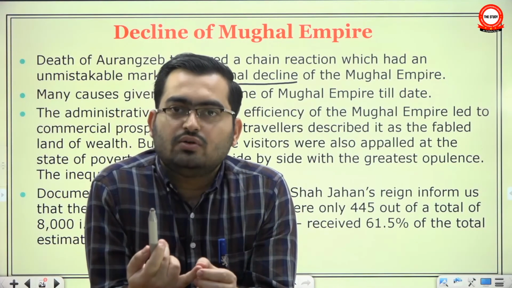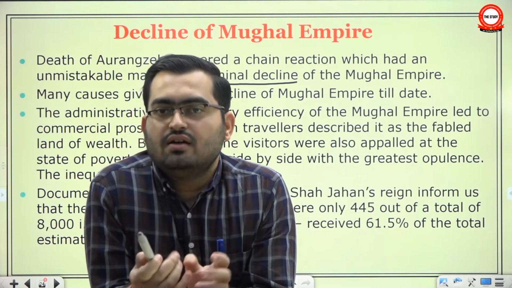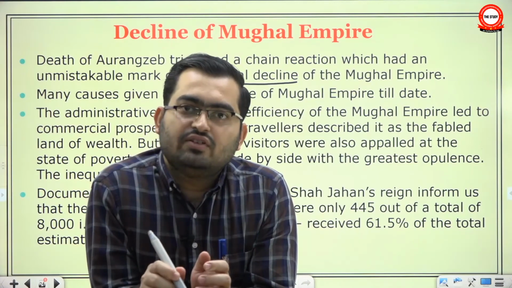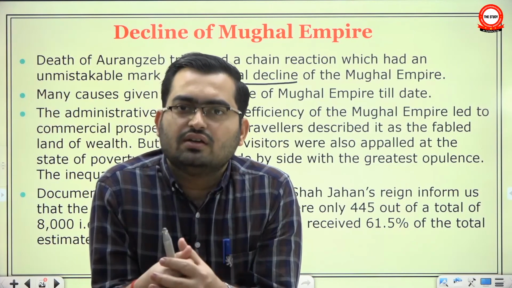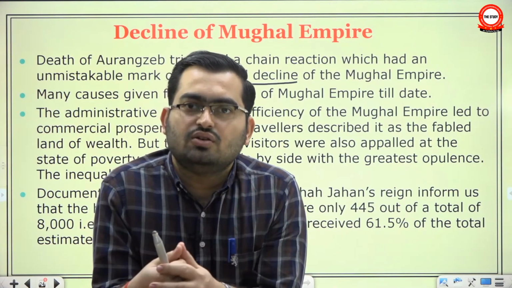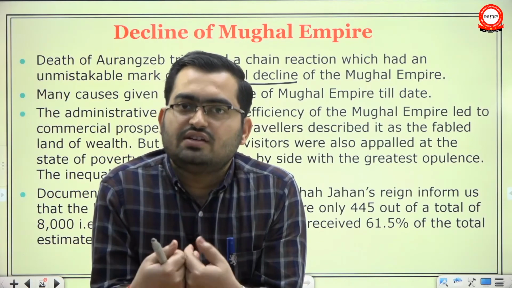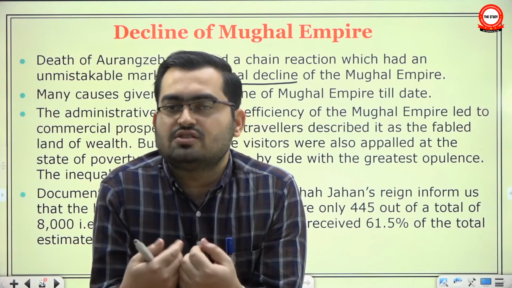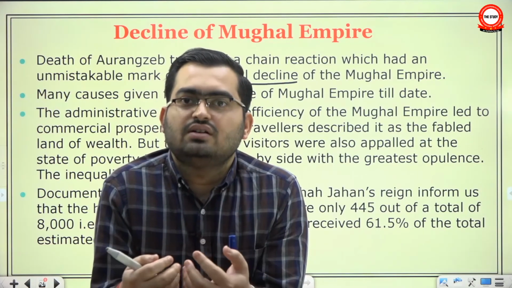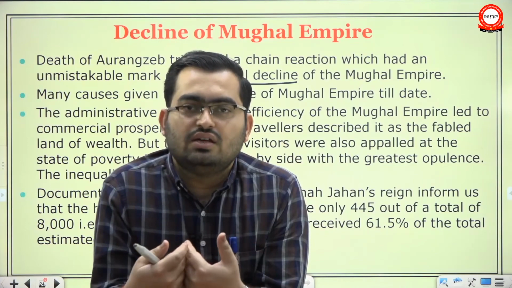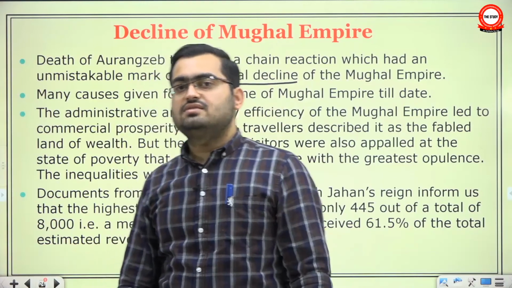So you are recruited, you are even posted, you are doing your job, but you don't know when you will get your salary. And once a Jagir is taken away from you, you have no idea when you will be allotted the next one. So such insecurity saps your inspiration, your willingness to serve the emperor. So cabals were created, factions were created in Mughal court, and this factionalism, especially after the death of Aurangzeb, became very frequent. Kingmakers appeared, king killers appeared, and there was erosion of legitimacy. So agrarian crisis and Mansabdari crisis are related to each other.